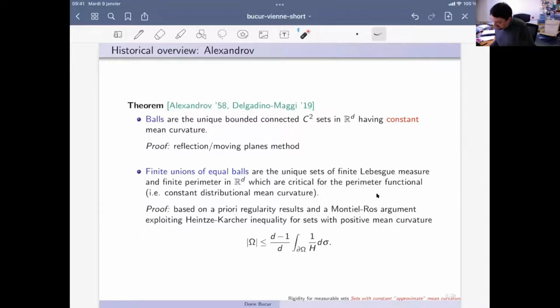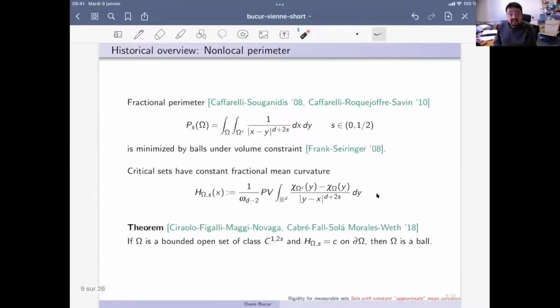And the proof of Delgadino and Maggi was not following the reflection method, the original method of Alexandrov, but was rather based on the Heintz-Karcher inequality for the mean curvature. And there is a third facet of this problem, the so-called non-local fractional perimeter. The fractional perimeter was introduced at the beginning of the 2000s and studied in a series of papers by Caffarelli, Souganidis, Caffarelli, Roquejoffre, Savin.